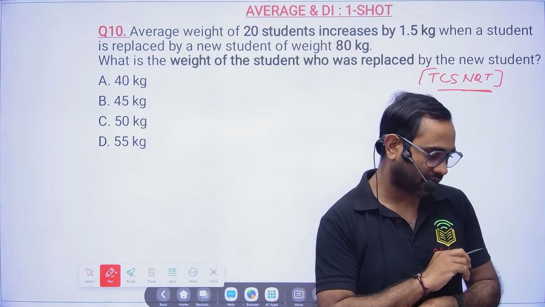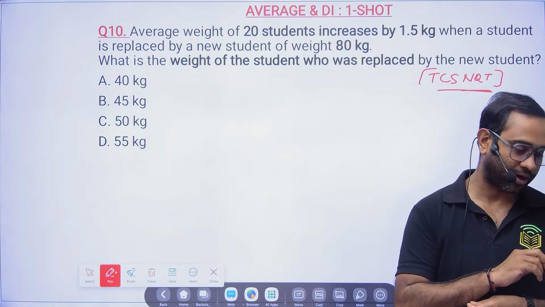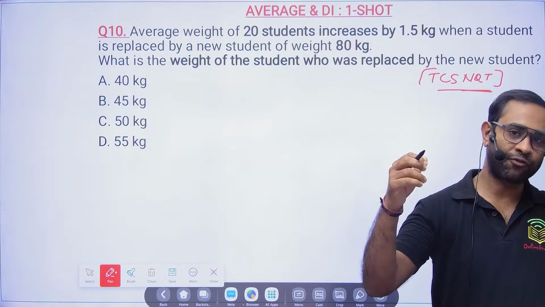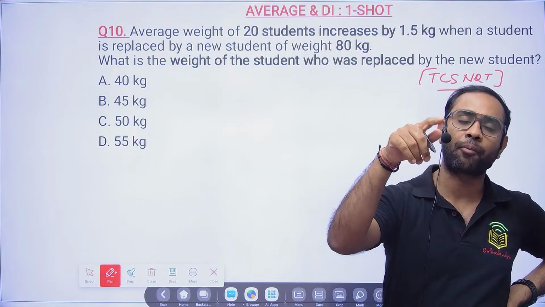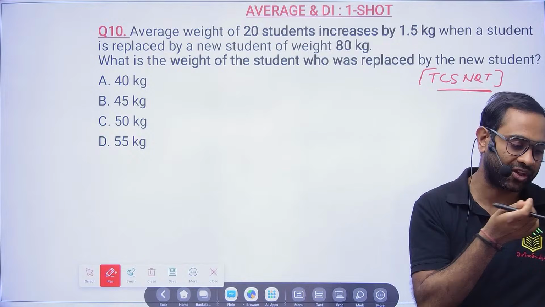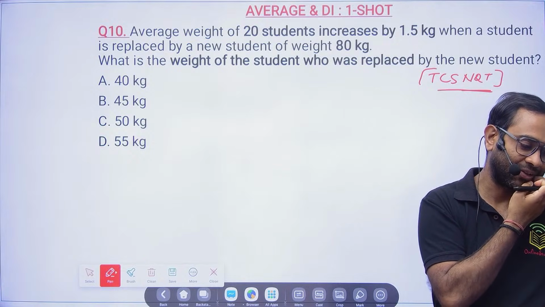Sriram Chitragar, how to learn shortcut tricks for complex problems. So after this problem, the complex problems will start. From problem number 12, you will be having complex problems. So there I will tell you the shortcut techniques.